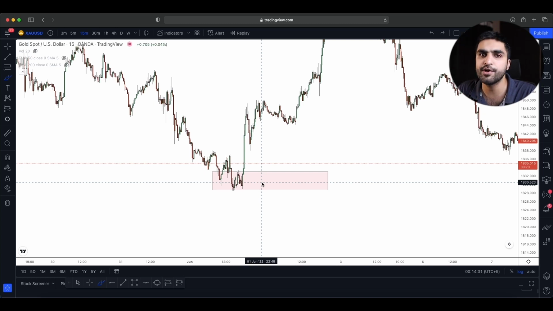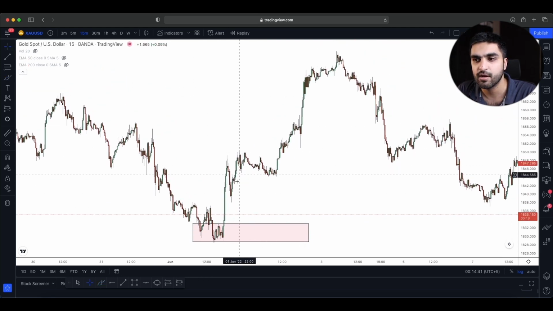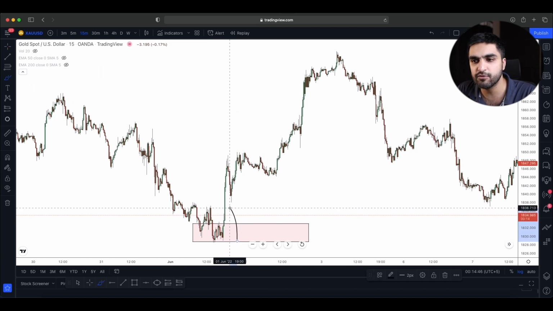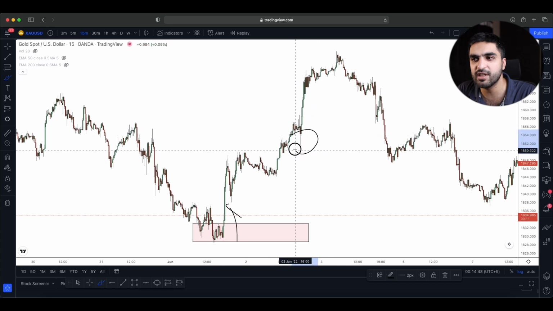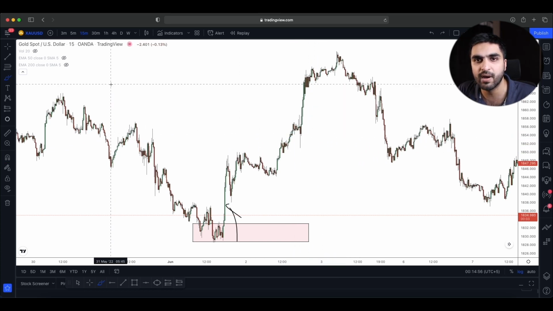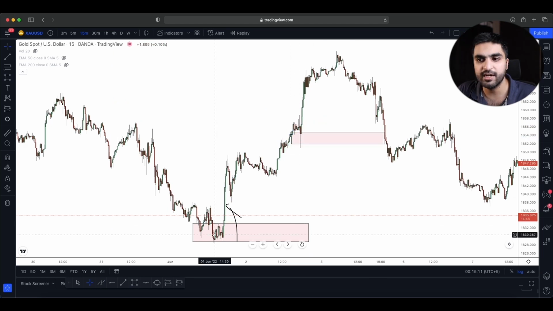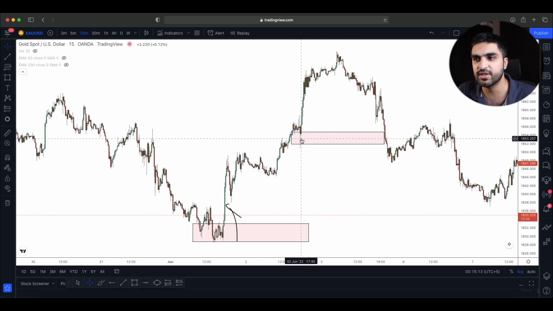Now obviously there are going to be a lot more demand levels later on as well. There are going to be a lot of supply levels as well. So what happened? The market made a movement to the upside. We were going up and up, but we never really made this kind of a movement. Yes, it looks like we made this movement. This can also be considered as our demand level. So we are going to mark this level as well right here. It is our first demand level and it is our second demand level.